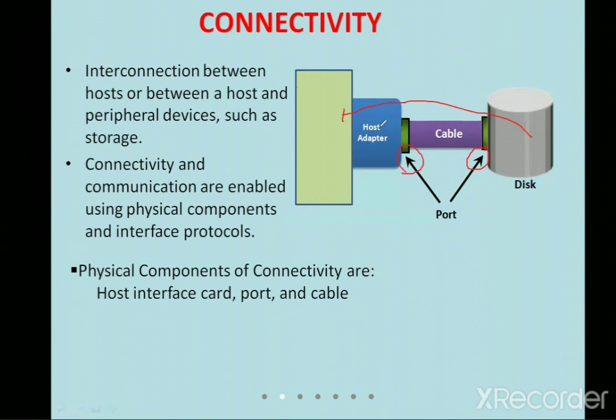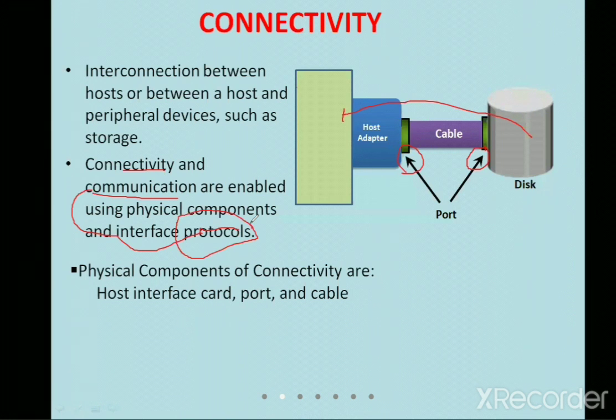When I talk about connectivity, I need to make sure this connectivity is being used for communication. When I link them, a communication is established. When there is communication, remember, I automatically need protocols. Any two people who communicate follow a protocol. I need some rules and regulations to make sure what sort of communication takes place. Is it one-way or two-way communication? What sort of information has to be exchanged?